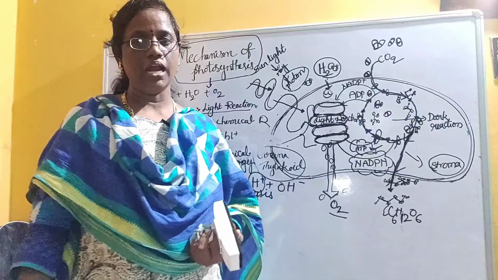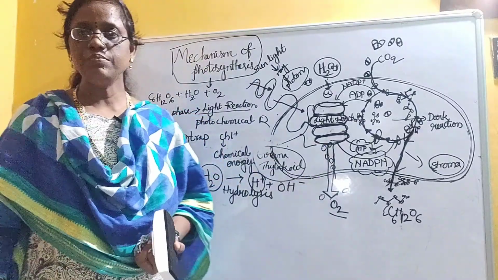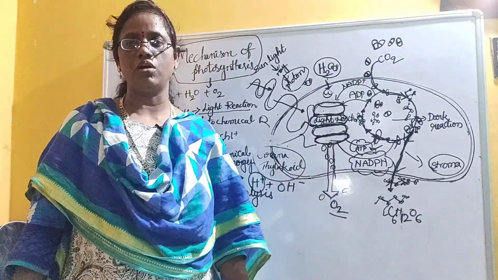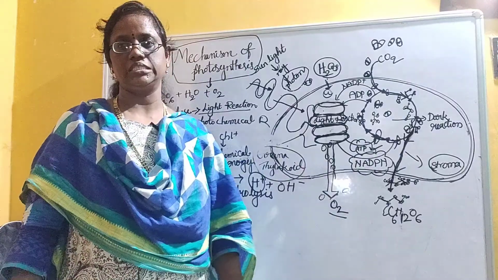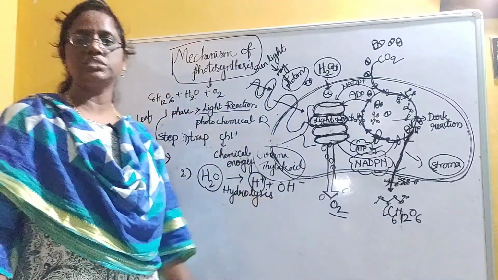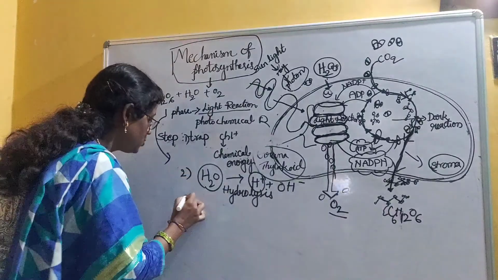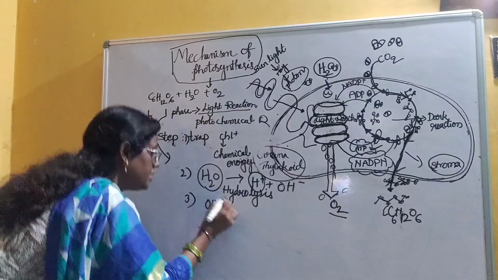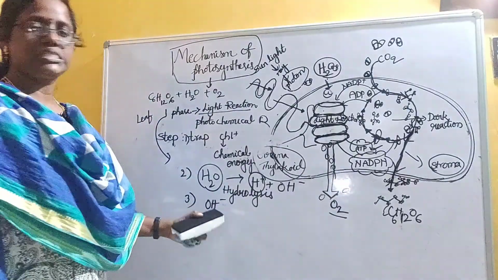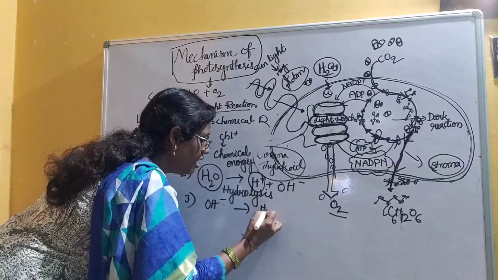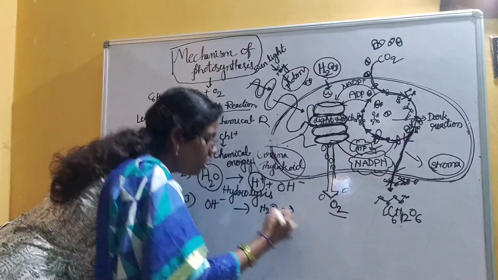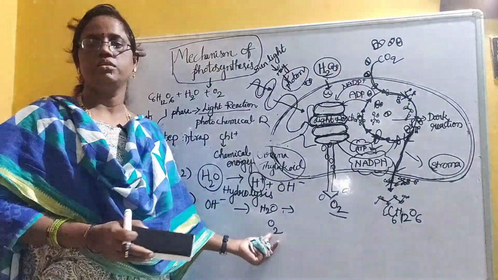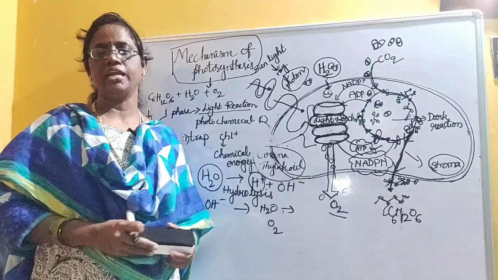So these ATP and NADPH are called assimilatory powers. And what about hydroxyl ions? In step 3, hydroxyl ions undergo a series of changes, and these will form water and oxygen. So water will be used by the plant and oxygen will be released into the atmosphere.